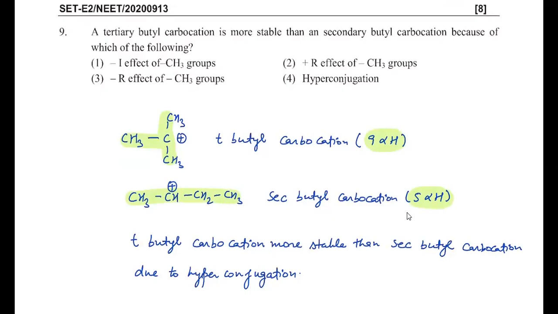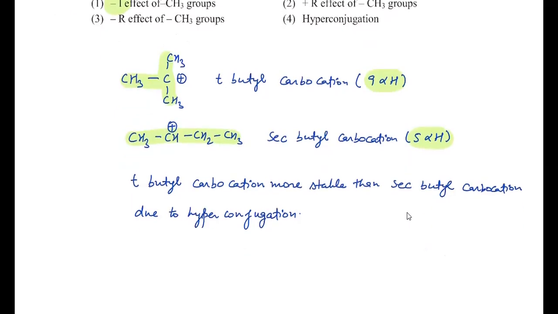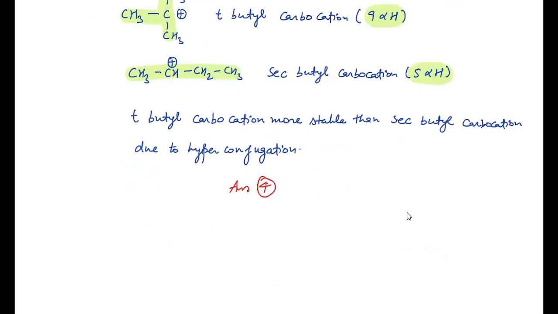Although the CH3 plus I character is also responsible for the same, here it is given minus I character, so that means statement 1 is also incorrect. Plus R and minus R effect is not possible, so its suitable answer is 4. So the right answer is 4 for this question. Right? Then to the next question.